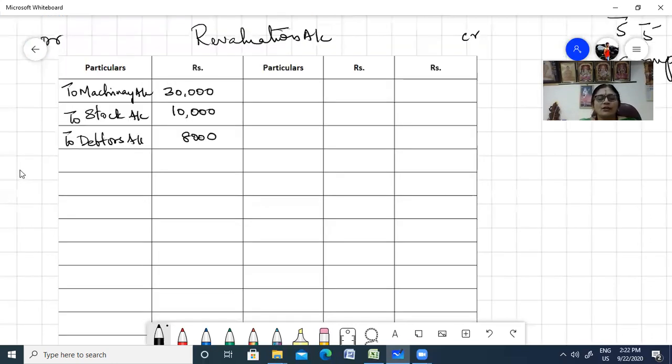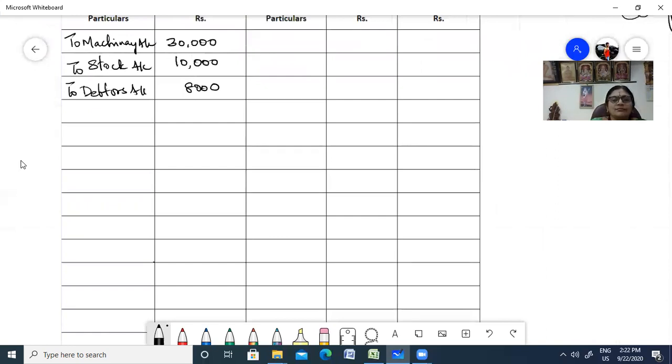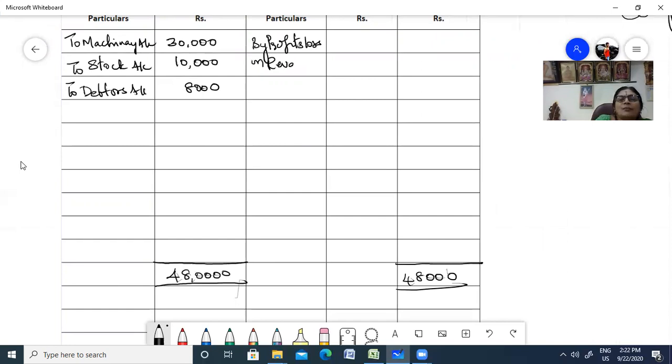I think it's going to be a loss, right? So let us calculate the loss. So 48,000 to your debit, carry to your credit side 48,000. Nothing is here, no entries. So by loss, profit and loss on revaluation. So it's a loss. That 48,000 is a loss to be shared among the old partners.